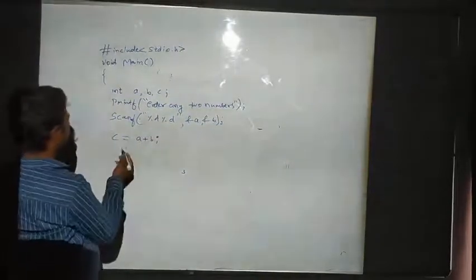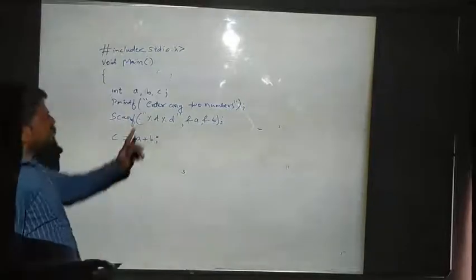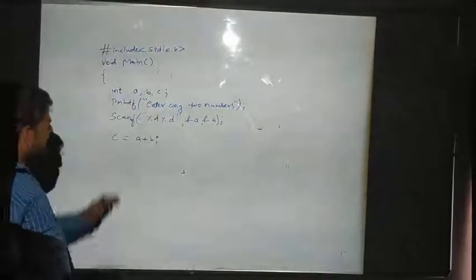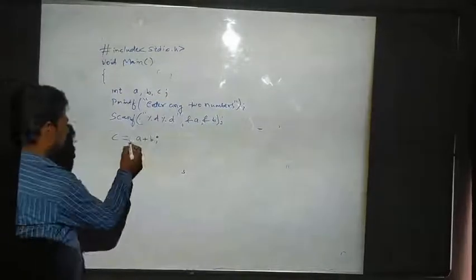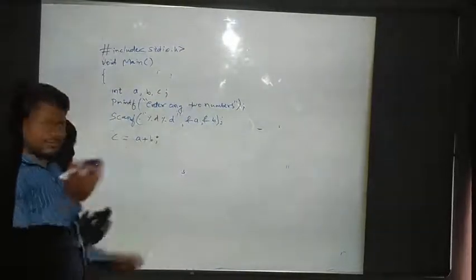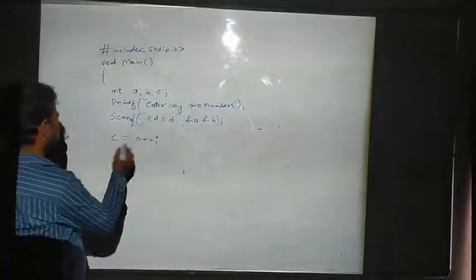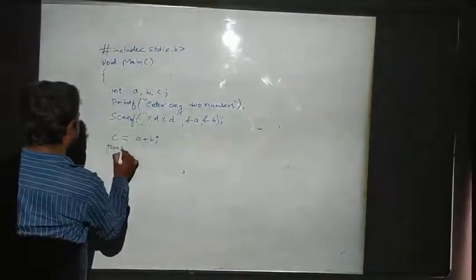After that, the values which you give in place of a and b will be added and stored in c. So printf.